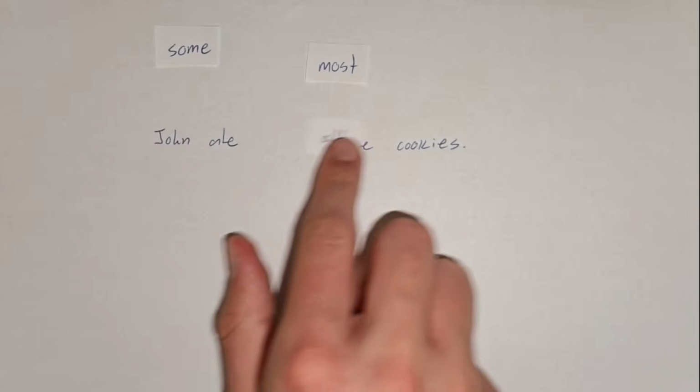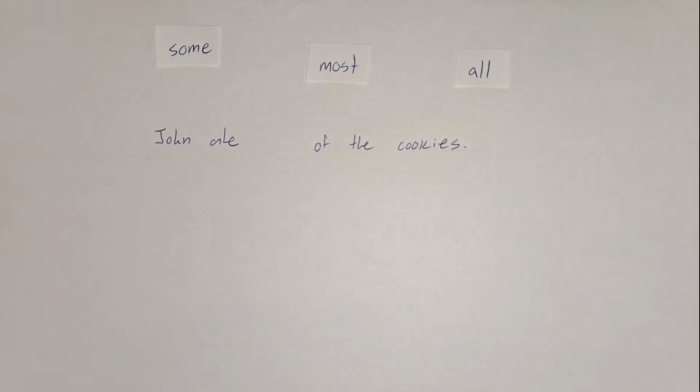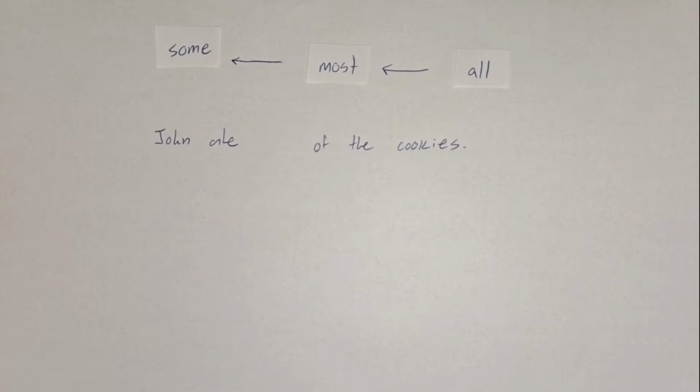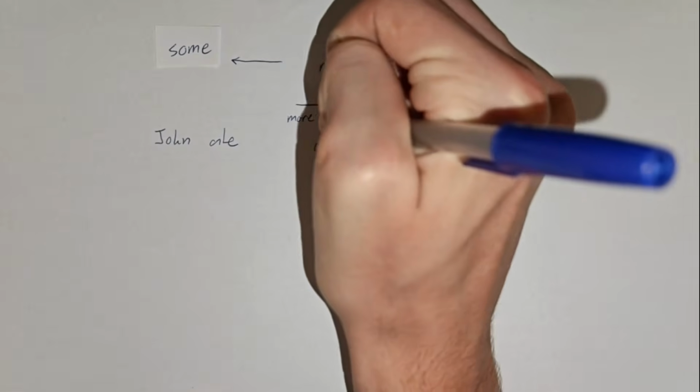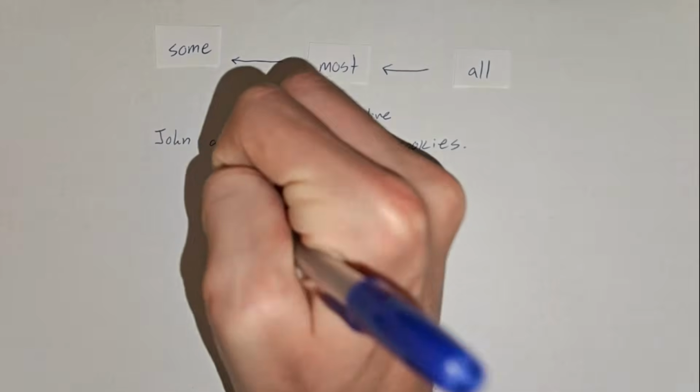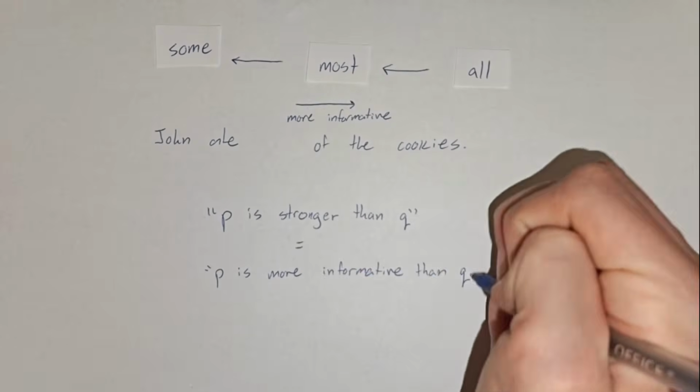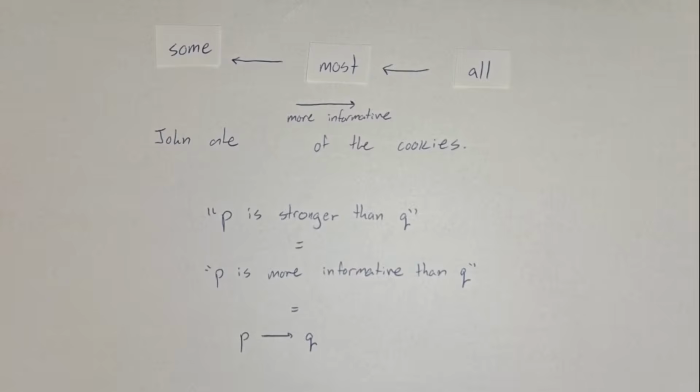The connection between these items are logical entailments. All necessarily means most, which necessarily means some, but not the other way around. Since all necessarily means most, it is strictly more specific, and therefore more informative. In general, a proposition P is strictly stronger or more informative than a proposition Q if P entails Q.